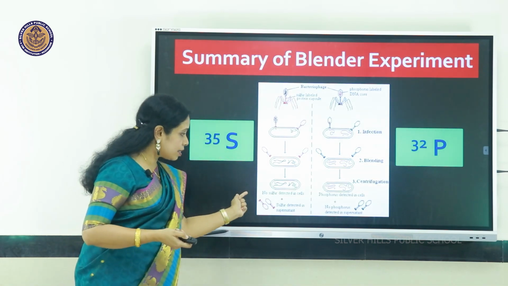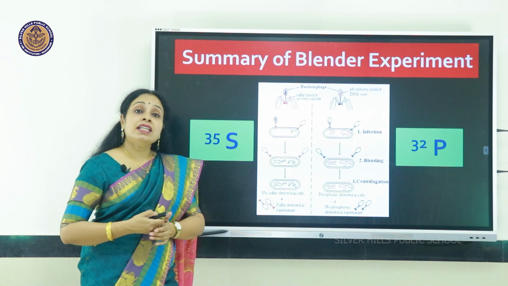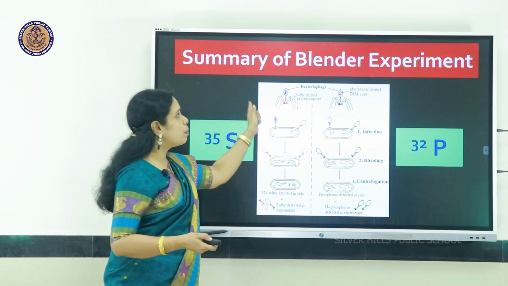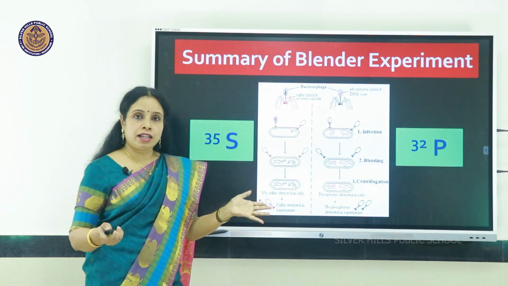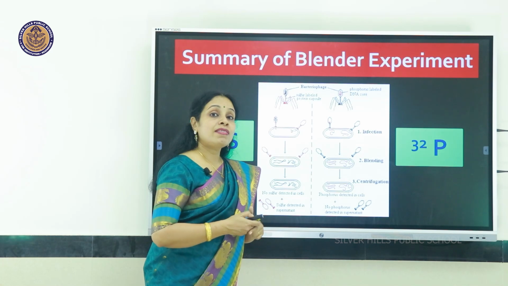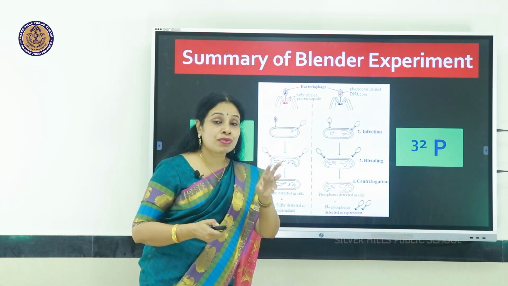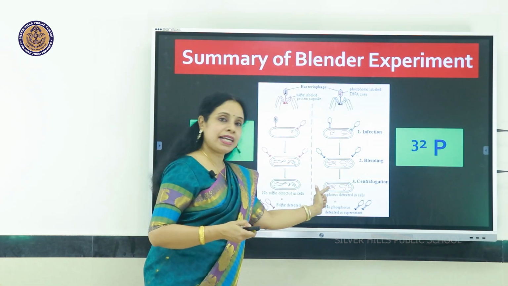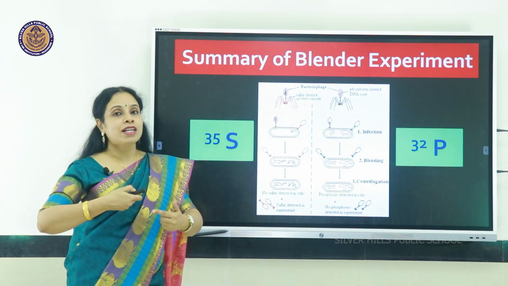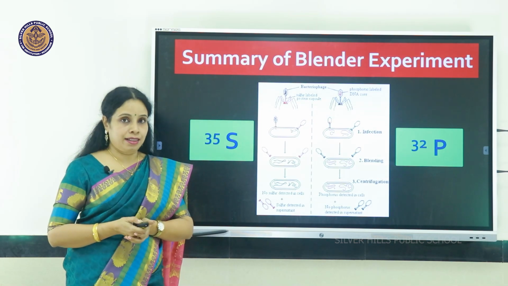In this case, the bacterial pellet did not develop any radioactivity, showing that protein is not the genetic material. But where phosphorus 32 was used, the radioactivity was concentrated in the bacterial pellets, showing that it was DNA which was passed on as genetic material.